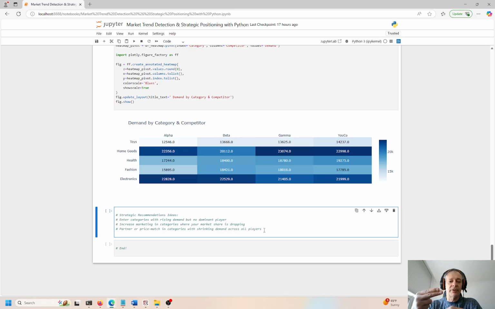Okay. And number three, partner or price match in categories with shrinking demand across all players, right? So if everybody's losing, you can adjust your prices and have a competitive advantage, right? That could be your third strategy in this area. So there's three takeaways here. Categories with rising demand but no dominant player, that's where you need to be. Increase marketing if your sales are shrinking and your market share is dropping, or partner or price match in categories with shrinking demand across all players. That's it. These are the three strategies that I came up with based on this analysis.